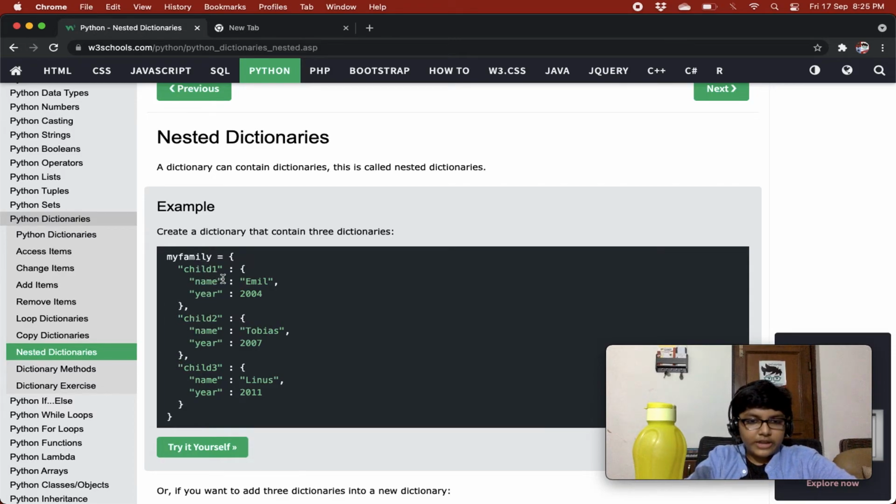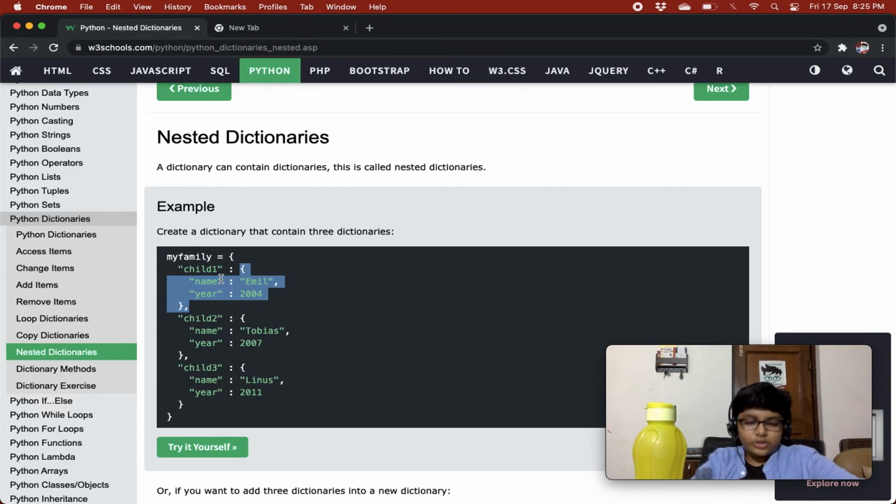In child1, we have a dictionary as its value, which has two key value pairs. The first is name, its value is Emil, and the second is year, and its value is 2004. Then we have a second property, child2, and its value is a dictionary with two key value pairs: name and year.